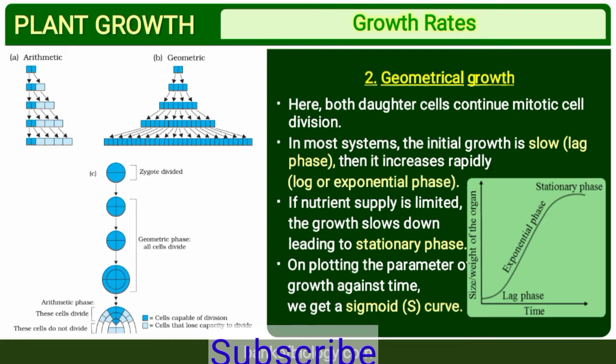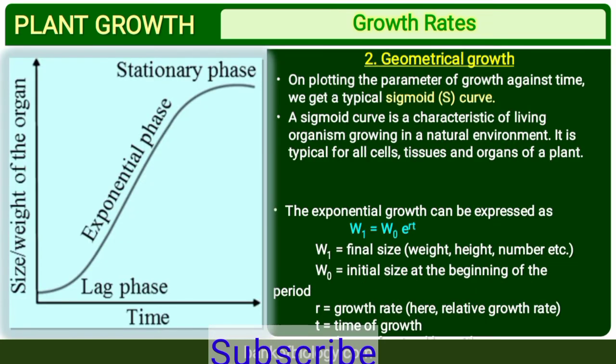A sigmoid curve means that it first increases, then becomes straight, and then moves downward. A sigmoid curve is characteristic of living organisms growing in a natural environment. It is typical for all cells, tissues, and organs of a plant. Sometimes they are growing, sometimes they are not growing, and sometimes they are dying. When they are growing, the rate of reproduction is fast, and the generation is increasing continuously. Sometimes generation becomes constant, and that phase is the stationary phase. And when they start dying, it becomes the lag phase.